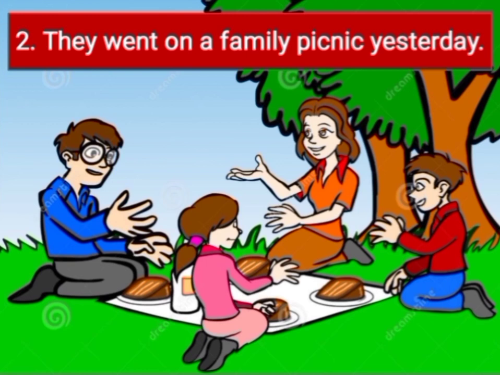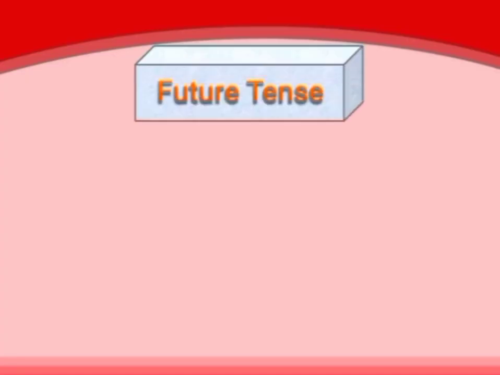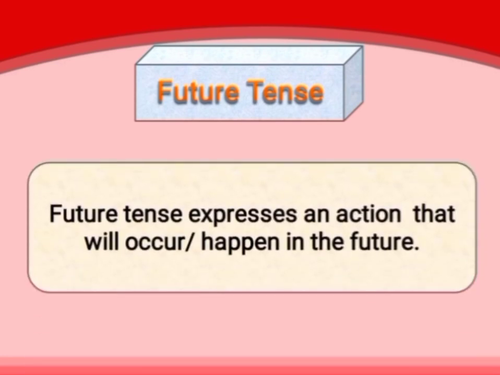Let us have the last type of tense and that is future tense. We have its definition. Future tense expresses an action that will occur or happen in the future. The action which will happen after some time, in the future. The action which has not happened and is not happening yet. It expresses an action which will happen in the future.